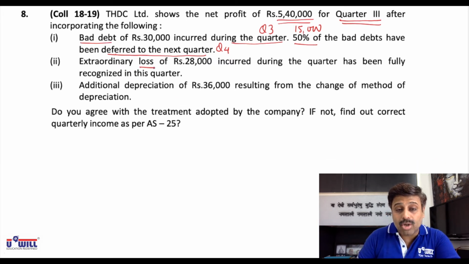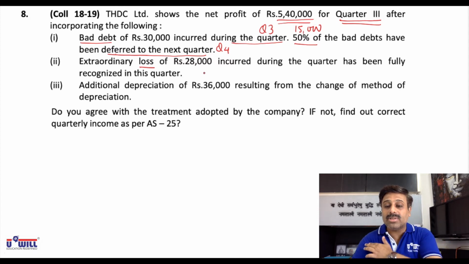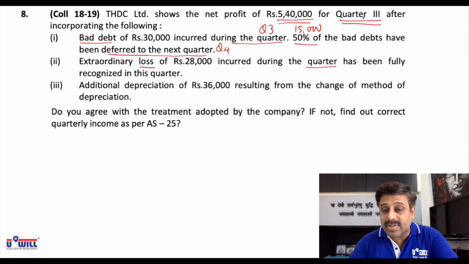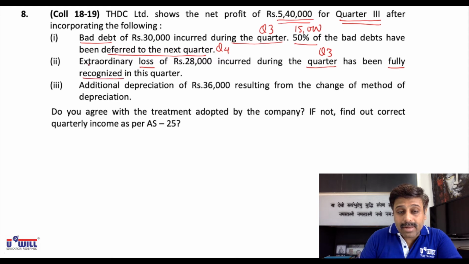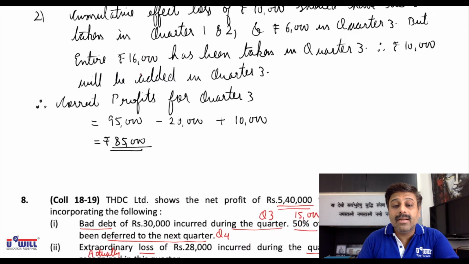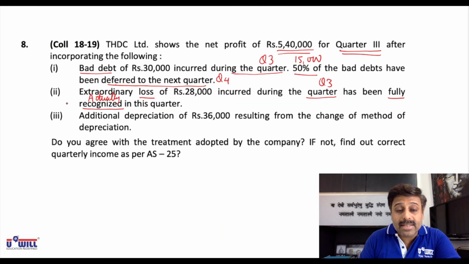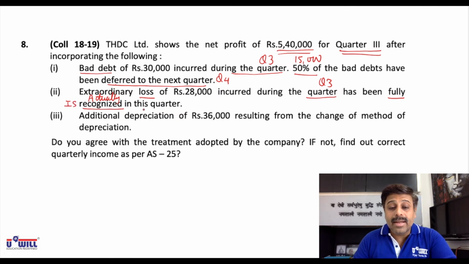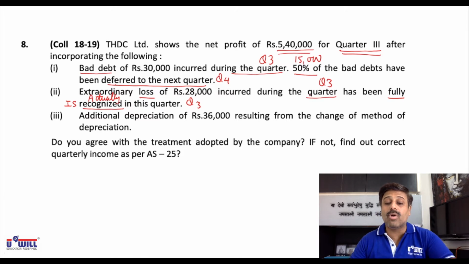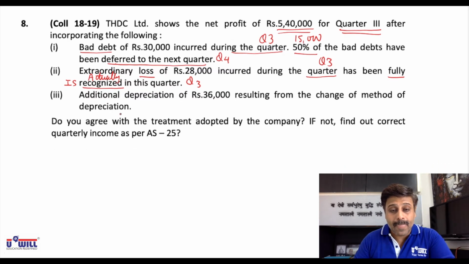Now again, extraordinary loss. Loss of 28,000 incurred during the quarter. During the quarter means we are talking about quarter 3. Has been fully recognized, means recorded actually. Earlier also I made you write this. Recognized means what is actually done. In this quarter only, means they have taken quarter 3 only. Entire 28,000 they have taken in quarter 3. We should have taken it in quarter 3 and they have taken it also in quarter 3.